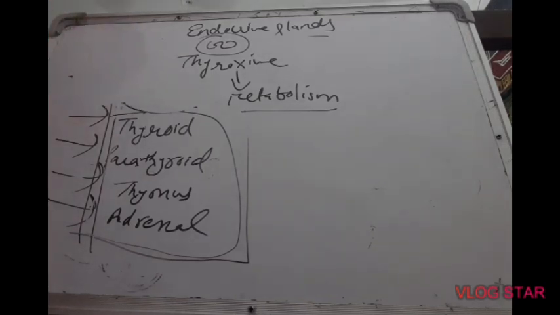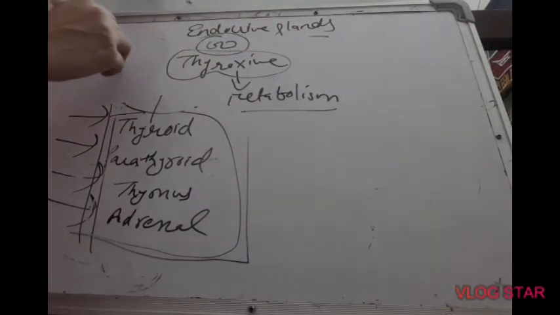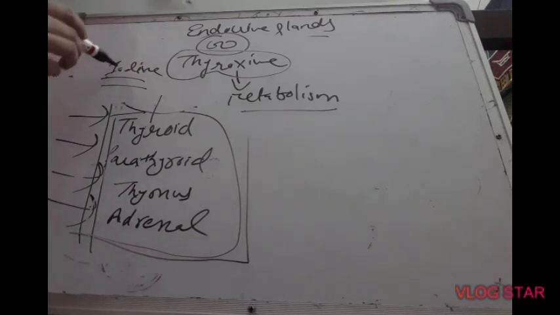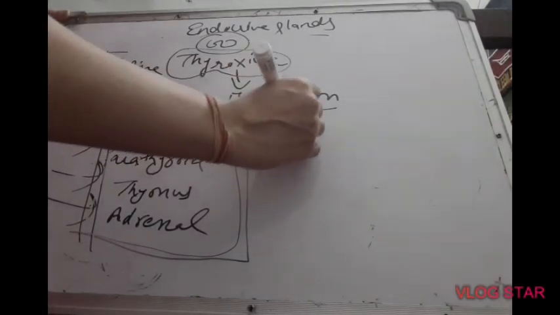Do remember that to form thyroxine hormone, the thyroid gland needs an element called iodine. And this iodine we consume externally in our food, so our diet must contain iodine. If we are lacking in iodine, or the body is deprived of iodine, then it causes a disorder called goiter.